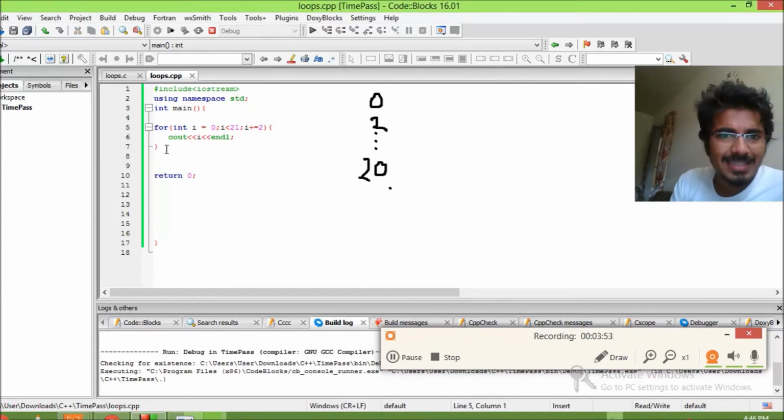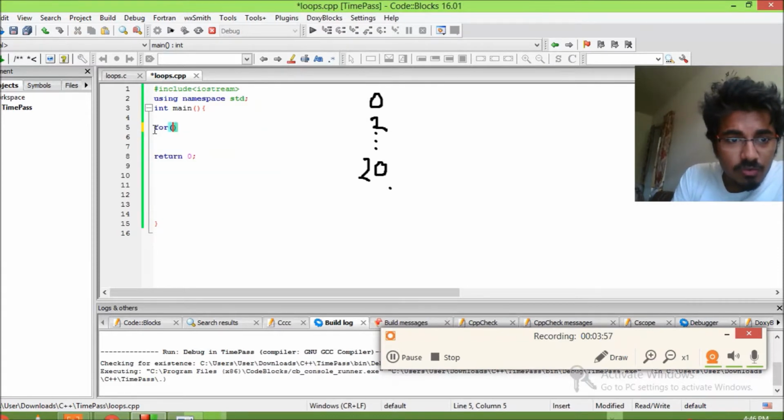So let's just take this away. We need a for loop. We want to initialize it. i equals 0. That could be anything, j and k, anything. In this case we are using i equals 0. That's the first part, initializing. Semicolon, first part over. Condition: less than 21. Good.